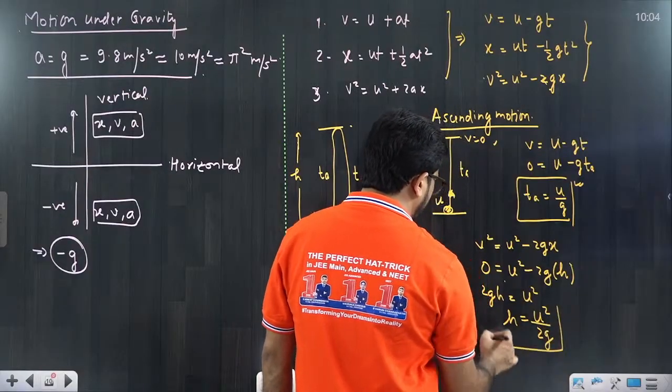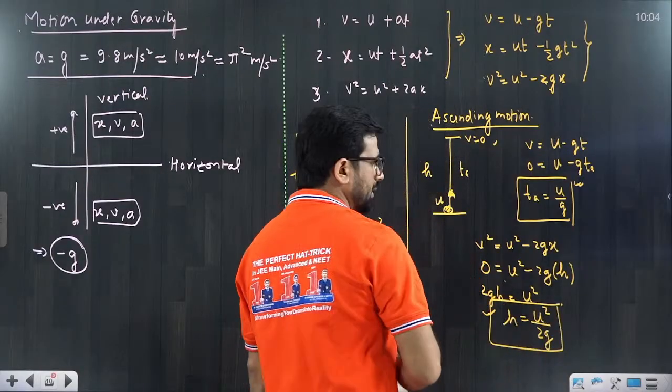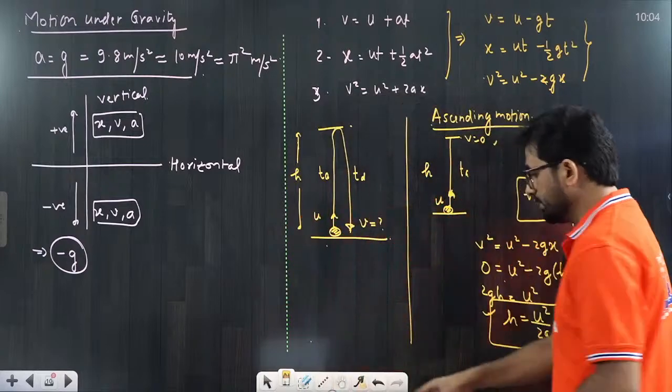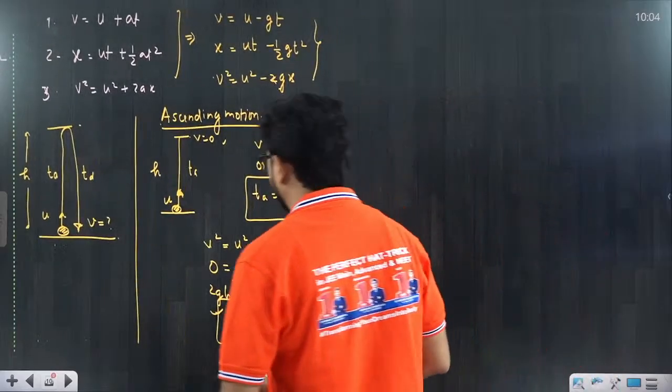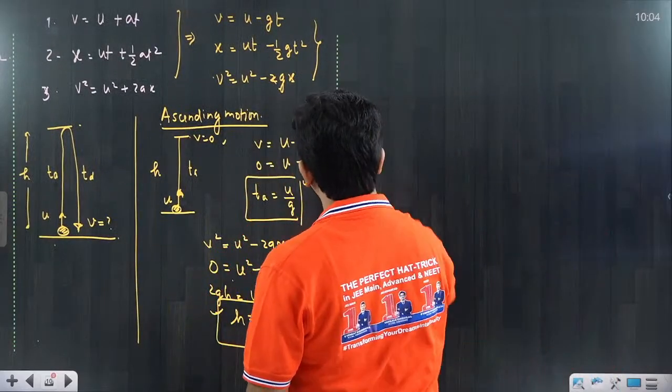That I am writing it very clearly, we can remember this result. This is ascending motion. Similarly, we can discuss one more thing that we call descending motion. What is the meaning of descending motion? You have to learn it.